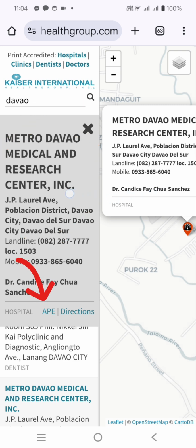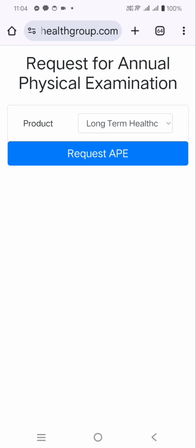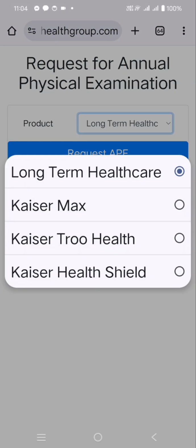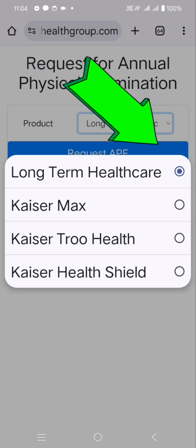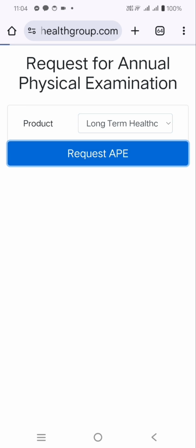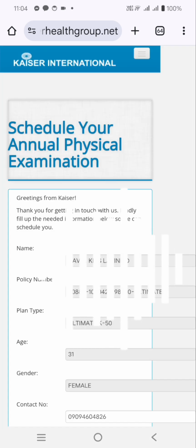So we just click the APE button. APE button is here, and then we just click the appropriate plan that we have, which is a long term, and then request.